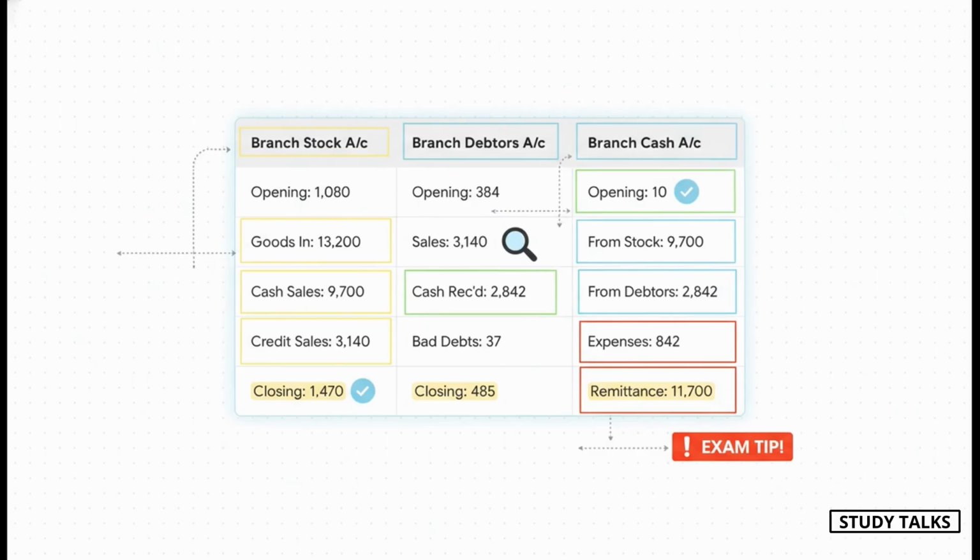But the real magic happens in the cash account. You put in the opening cash, add all the cash that came in from sales, subtract the expenses, and what's left? The final balancing figure has to be the cash sent to the head office. And there it is, $11,700. We've found our missing piece.